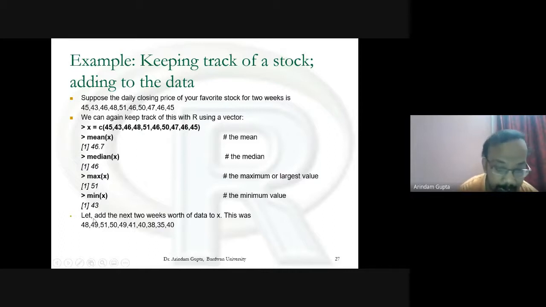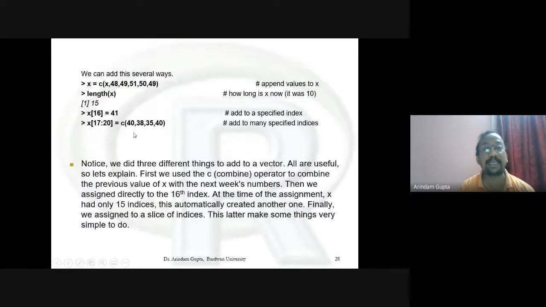Let's add the next 2 weeks' worth of data to X. We can add this several ways. How? First, X is equal to c within brackets, first the data is X. In this X, already some data are given, so these will automatically be stored here, X and another new 7 days of data. That is basically appending values to X. Another thing, suppose length of X, we get the result 15.